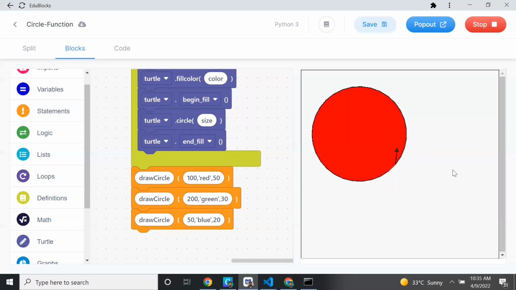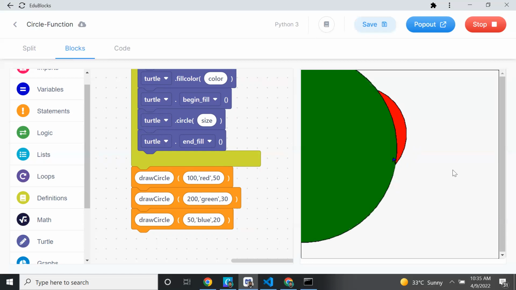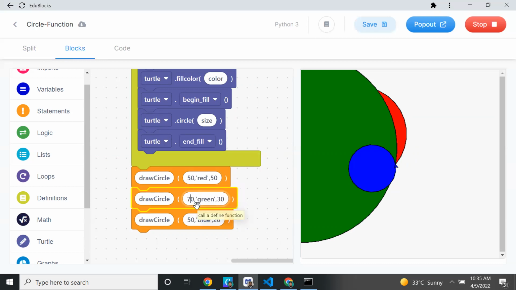So first the 100 circle, then again it is drawing 200. 200 is very, very big, so that is coming like a solar system. So we don't want 200. We'll give a small size. I will start with 50, then we will give 70, then 100, 80. Okay, we'll start from 10, then 60, 70, 80. For the angle, we don't want that much angle. We'll give a small angle. Change the angle to 20 and 30.